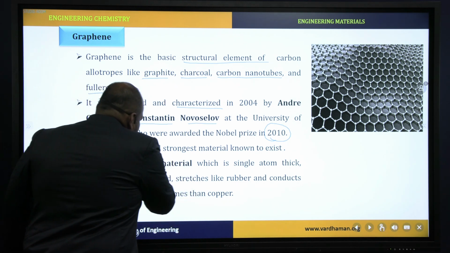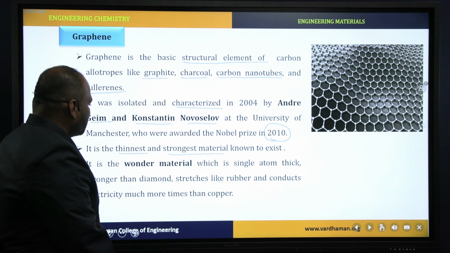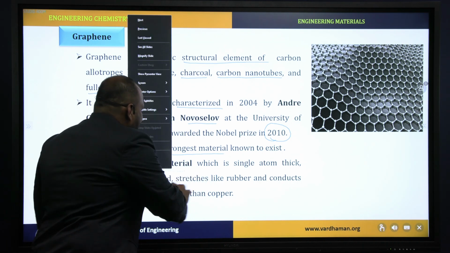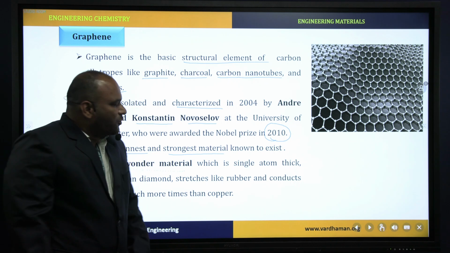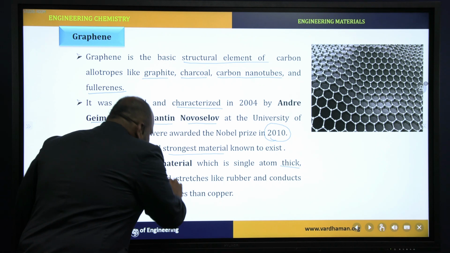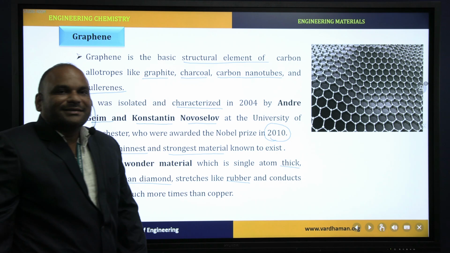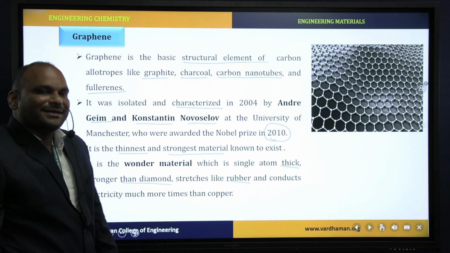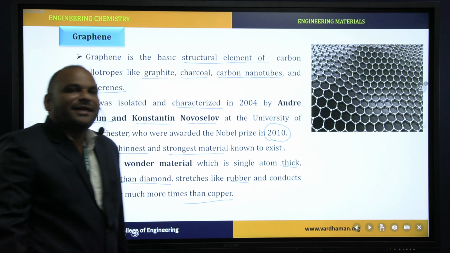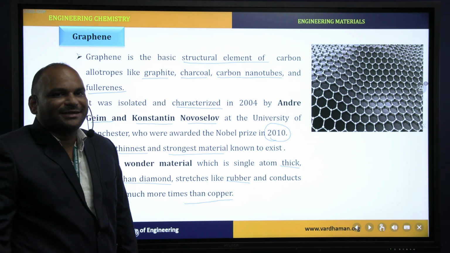Graphene is the thinnest and strongest material known to exist in the universe. Due to these properties, graphene is called a wonder material. And one more point, graphene is a single atom thick, stronger than diamond, stretches like rubber, and conducts electricity like conductors. The conductivity of graphene is much higher than metals like copper, iron, aluminium, etc.